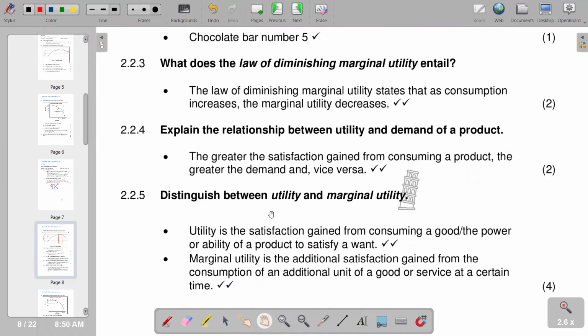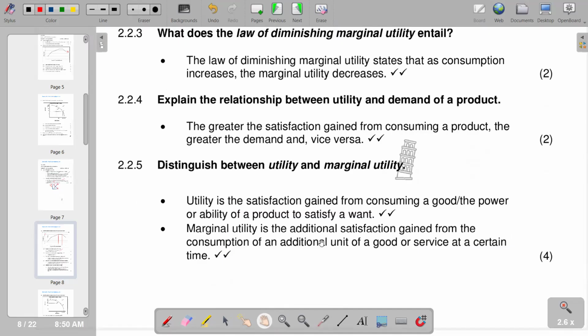So we go to 2.2.5, distinguish between utility and marginal utility. Utility is the satisfaction gained from consuming a good, the power or ability of a product to satisfy a want. And then marginal utility is the additional satisfaction gained from the consumption of an additional unit of a good or service at a certain time. So in terms of marginal utility, it is the additional satisfaction gained from consuming an extra unit. This is extra, and this will be the additional 1 unit, which is very important for you to take note of. Then that's the difference that exists between utility and marginal utility.